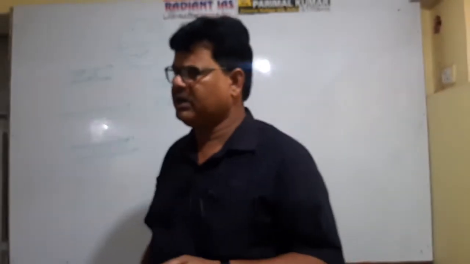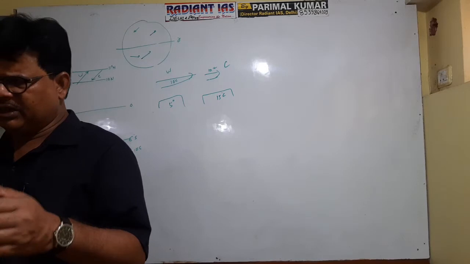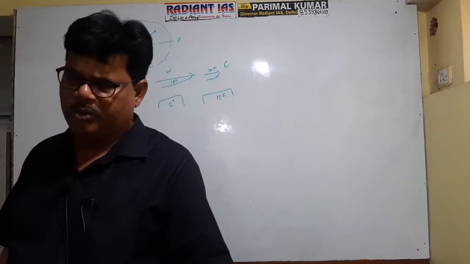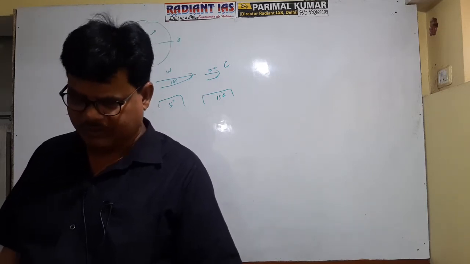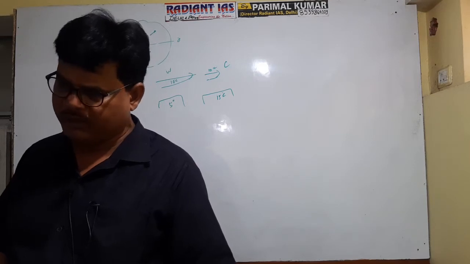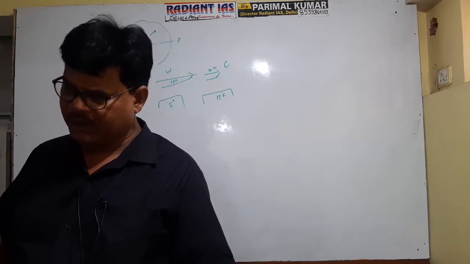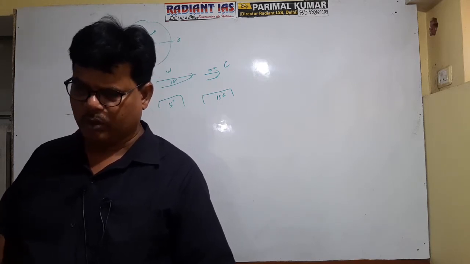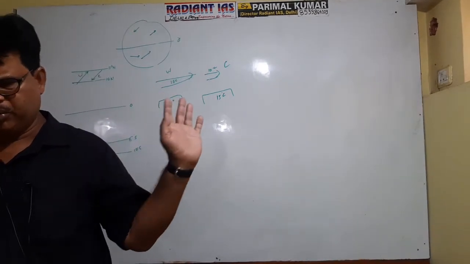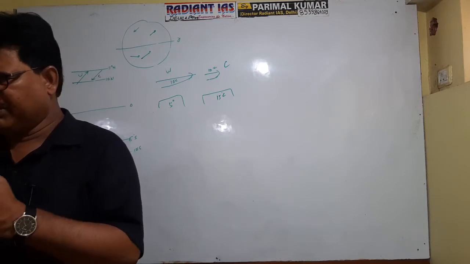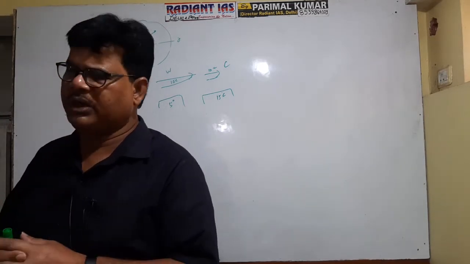Okay, you draw the concept: if it is flowing from lower to higher, 1 degree, 2 degree, 3 degree, 10 degree to X, no difference. You have to adopt this concept that lower to higher means warm, whatever the latitudinal value is, right? If it is from lower to higher, 7 to 8, then it is warm, and 8 to 7, then it is cold. 10 to 11, it is warm, and 11 to 10, it is cold. Getting well now, right? So actually this is no more your problem to retain the fact. When you keep this in your mind, you can appropriately identify all the oceanic currents and their nature.